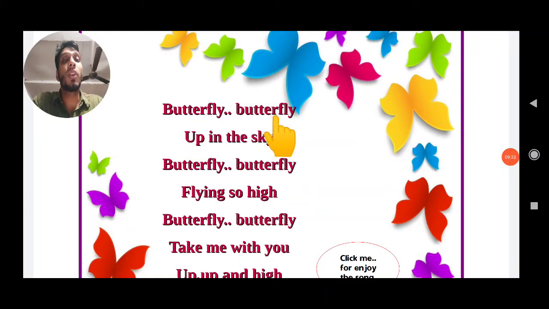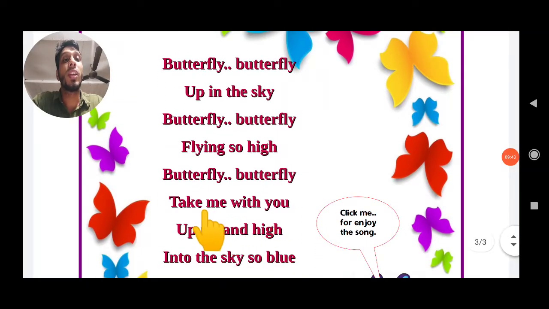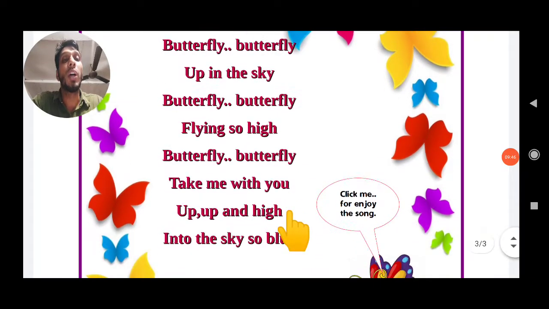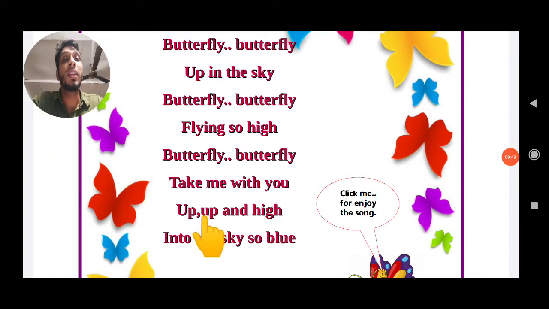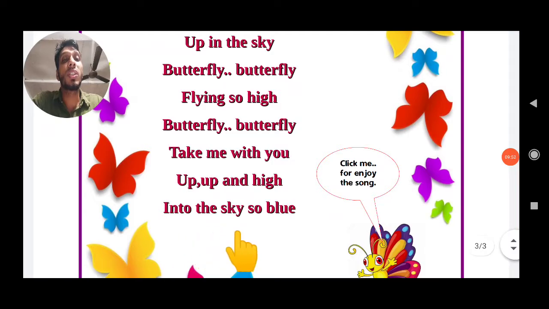Butterfly, butterfly, up in the sky. Butterfly, butterfly, flying so high. Butterfly, butterfly, take me with you. Up, up and high, up, up and high. Into the sky so blue.